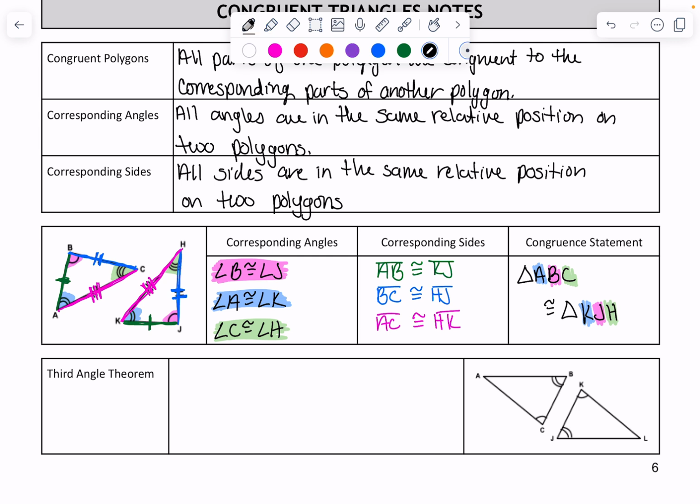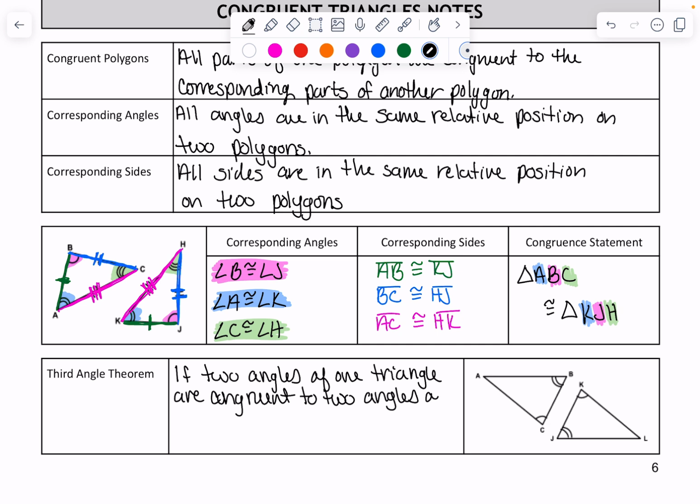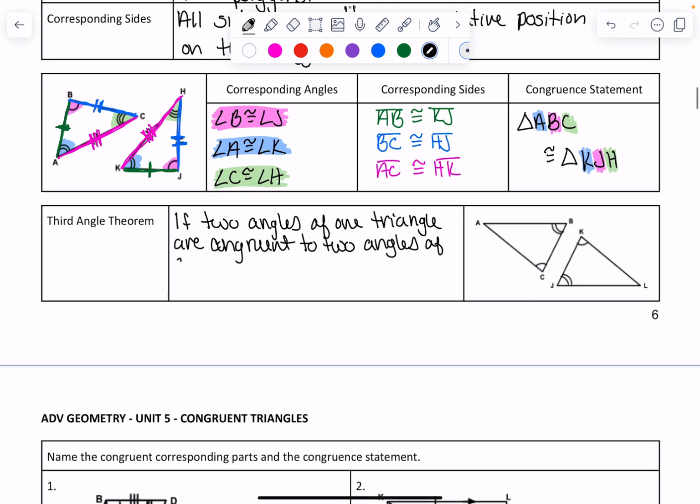All right, we have the third angle theorem, and all that says is if two angles of one triangle are congruent to two angles of another triangle, okay, so what that means is what's shown on this picture.